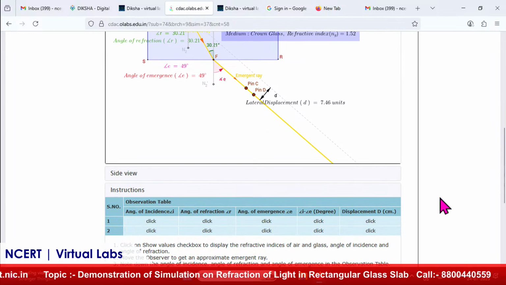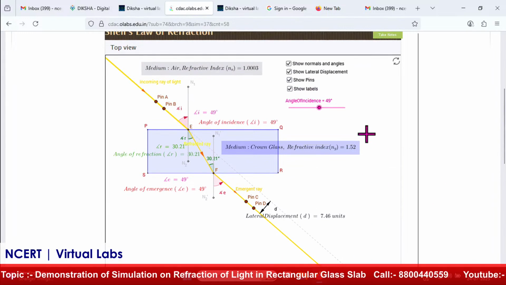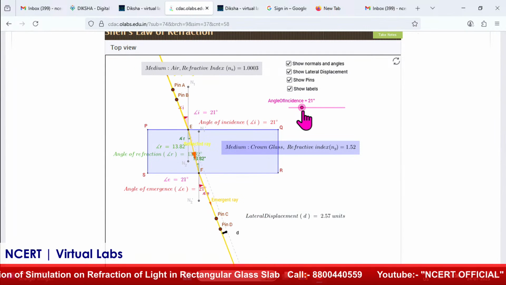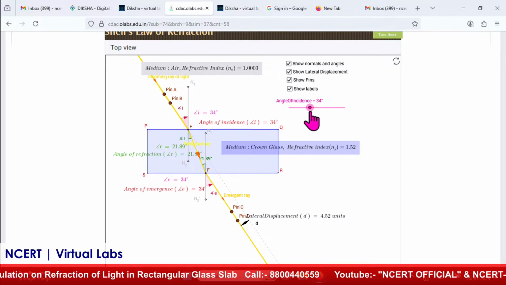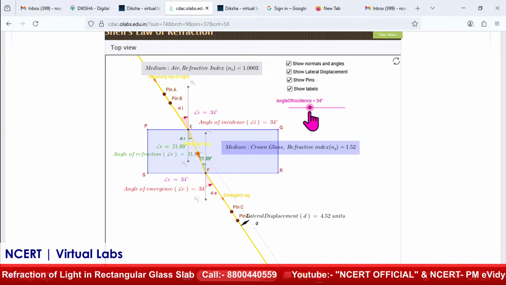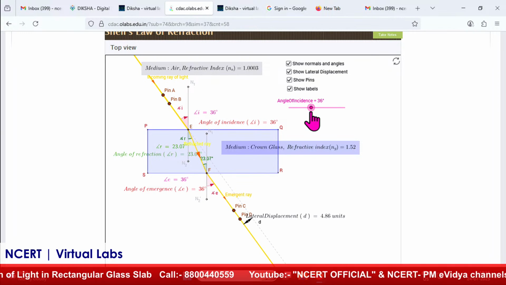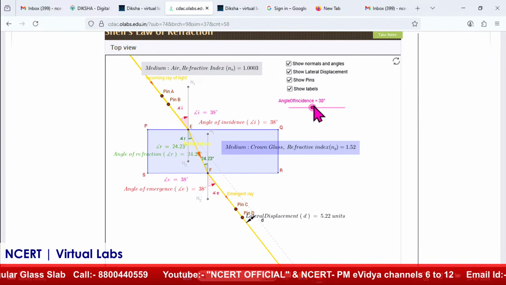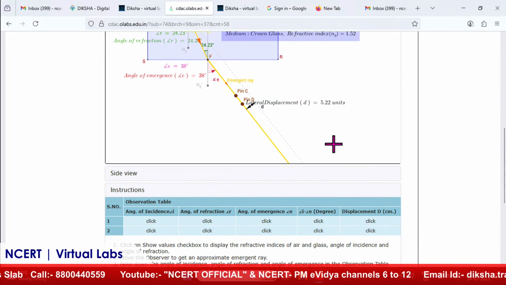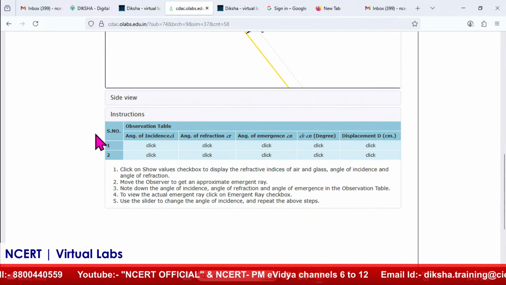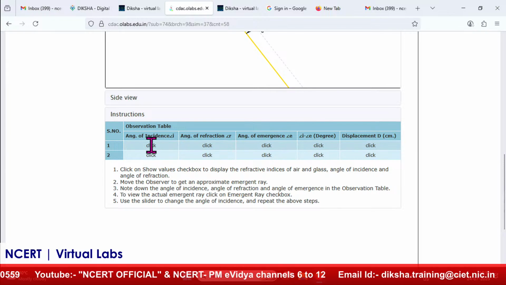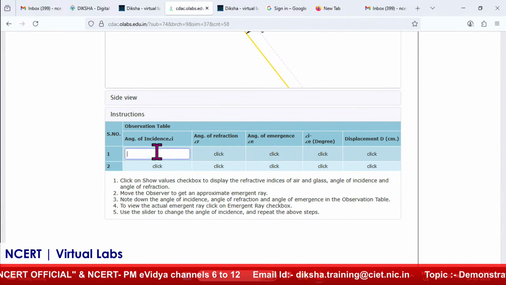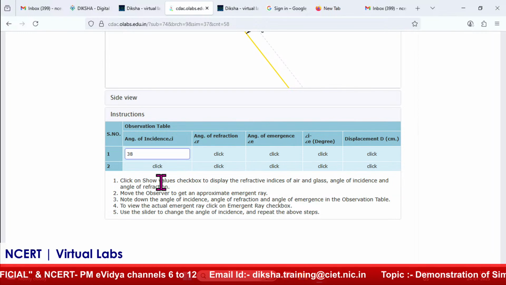So now we will do this experiment. We can vary the different angle of incidence, you can see over there. One by one, for varying angle of incidence, we will measure the angle of refraction. First I have taken angle of incidence as 38 degrees. The beauty of this experiment is that you will see the observation table is also there. So I will write the angle of incidence, which is 38 degrees.